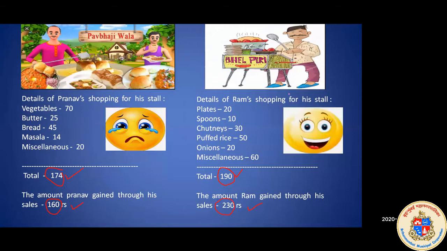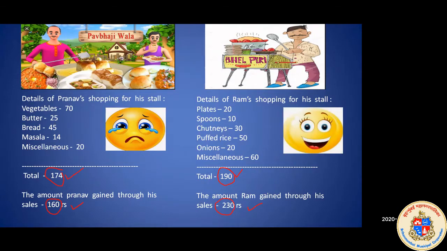Okay. And here, what about the Bhelpuri wala? Why is the Bhelpuri wala happy? Because he got a profit. He invested only 190, but he got 330, which is greater than his investment of 190. So he got more money. That is why the Bhelpuri wala is happy. So we can say that the Bhelpuri wala has made a profit, and the Pav Bhaji person has made a loss.